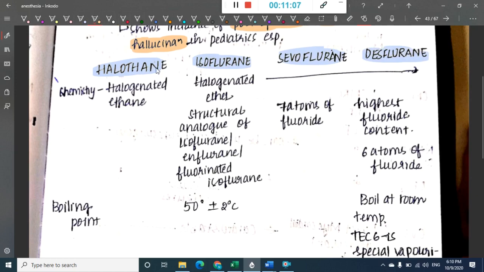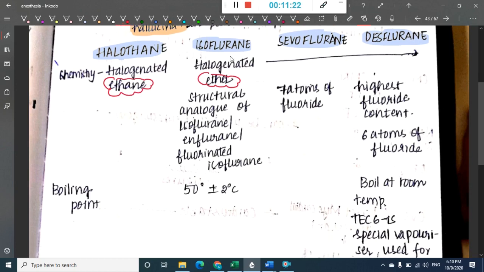Halothane is a halogenated ethane, whereas all the others are halogenated ethers. The only thing you have to remember is that all are ethers, while halothane is an ethane. Next, isoflurane: it is the structural analog of enflurane.